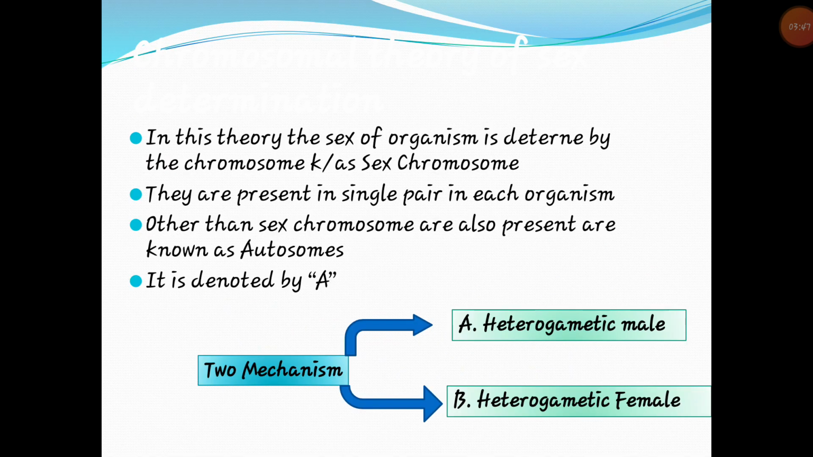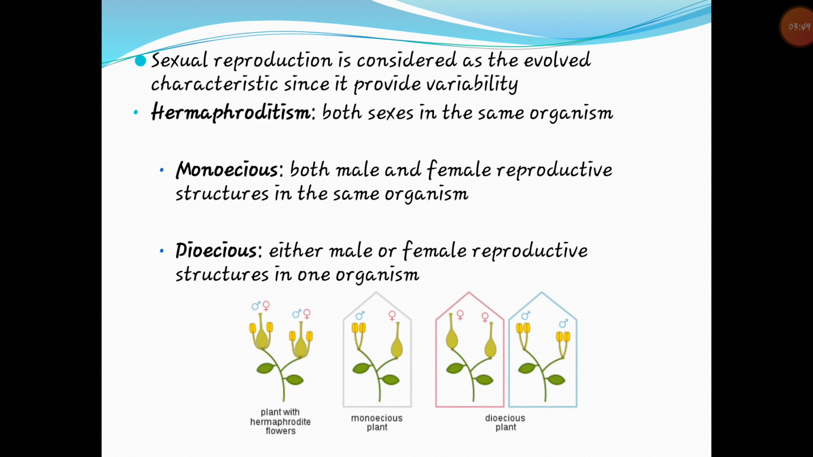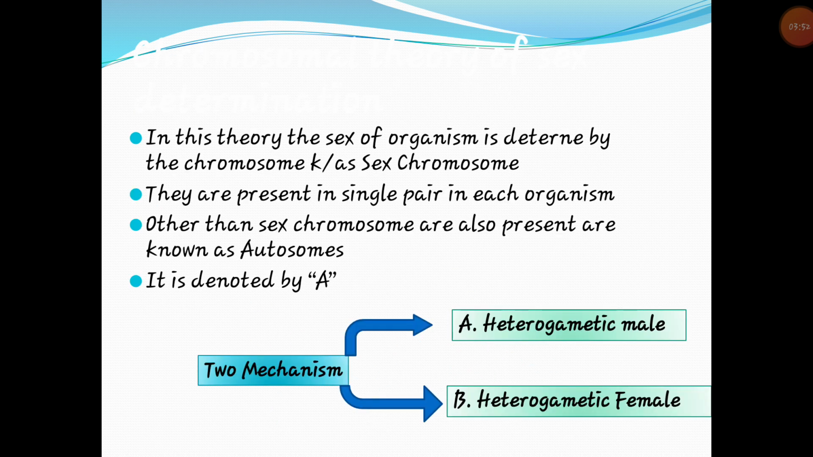In this theory, the chromosomal sex determination method, the sex of the organism is determined by chromosomes known as sex chromosomes. They are present in a single pair in each organism. Chromosomes other than sex chromosomes are also present, and are known as autosomes. So there are two types of chromosome: sex chromosomes and autosomes. These autosomes are denoted by A.